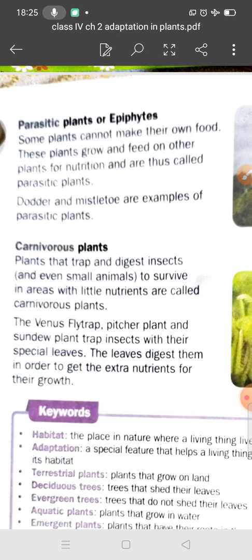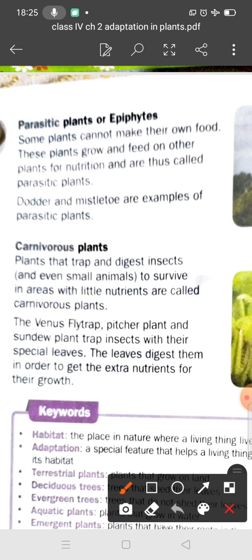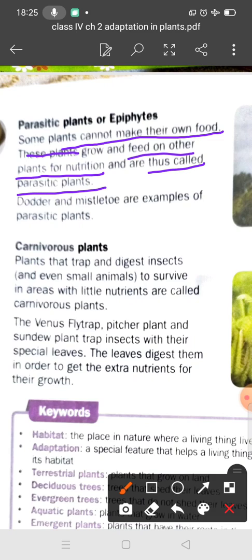These plants grow and feed on other plants for nutrition, and thus they are called parasitic plants. Dodder and mistletoe are examples of parasitic plants.